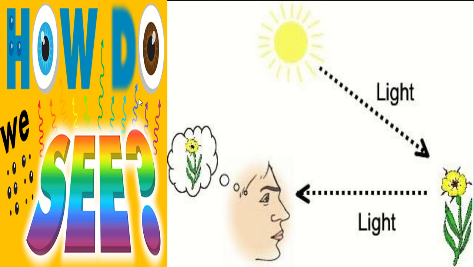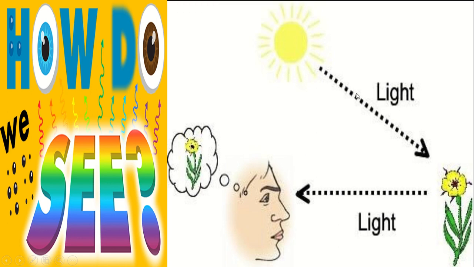When we see any object, in your childhood you could think that light is falling from your eyes to the object, and that's why you can see it. That means your eye is like a torchlight, but the fact is not like that. Light is reflected back from the object to your eyes, and then you can see the object. This phenomenon is known as reflection.